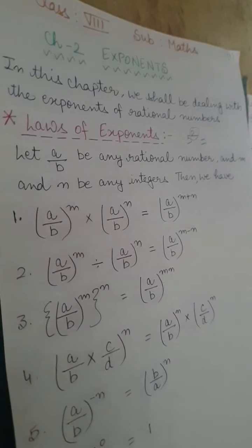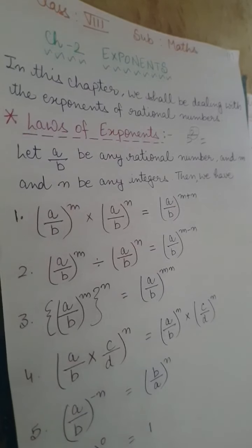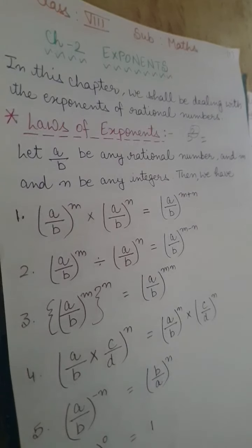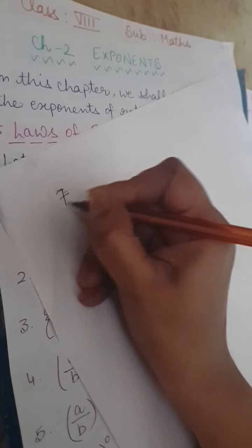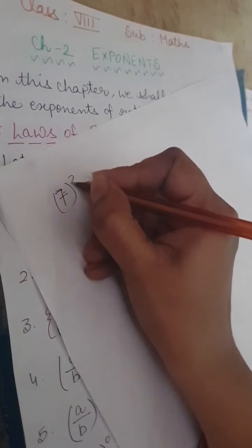What is the meaning of it? What is the meaning of first rule? I am explaining here how can we solve it. For example, if it is given 7 whole power 2 multiplied by 7 whole power 3, then what will be the value? The value will be 7 whole power 2 plus 3.